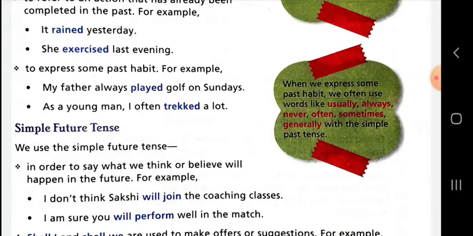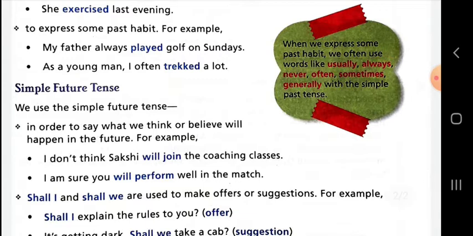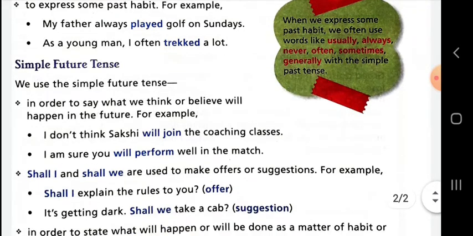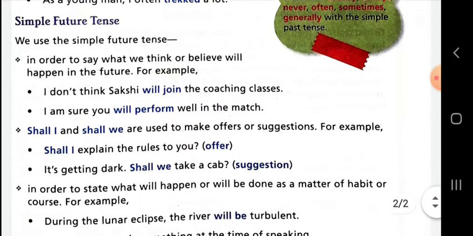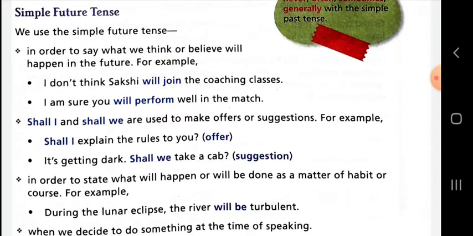Now next point is simple future tense. Dear student, in simple future tense, the first form of the verb, that is called root form or base form, is used. We use the simple future tense in order to say what we think or believe will happen in the future. I don't think Sakshi will join the coaching class. I'm sure you will perform well in the match.